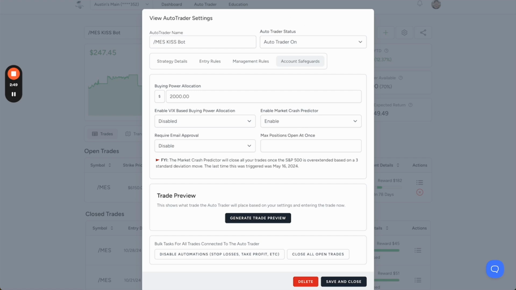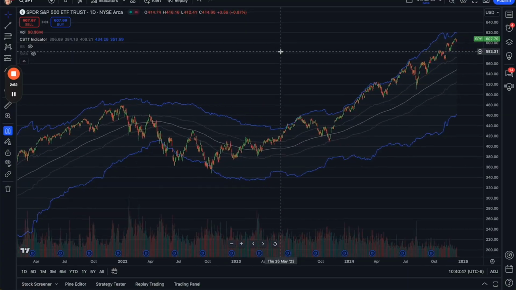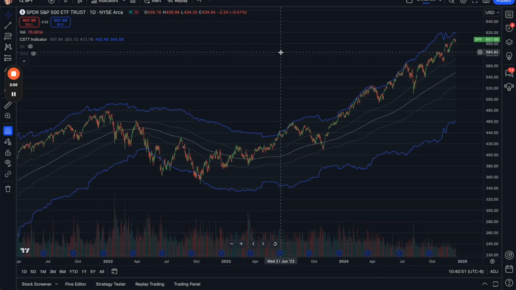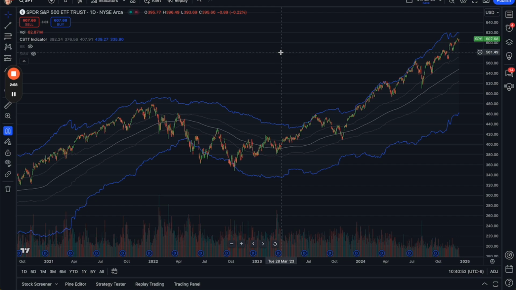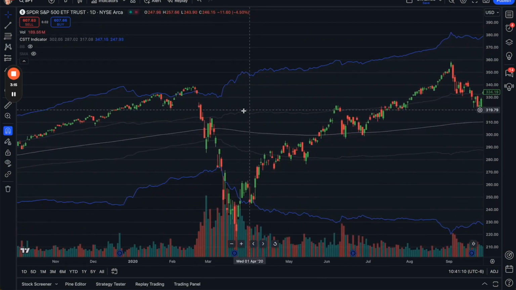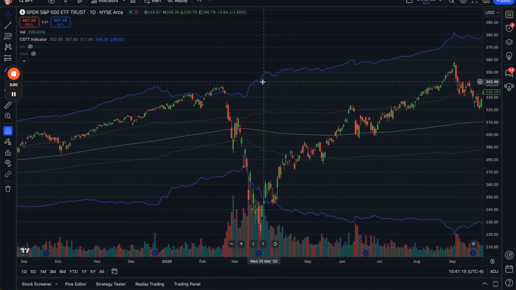You might be saying, how in the world does that work? Well, let me explain this to you. Back in 2017, I programmed this indicator, which shows us really risky levels in the market. This indicator has gone on to be used by 20,000 people that actually bought access to this indicator to use it for this very reason. And they've used it to avoid a lot of crashes, the biggest one being the 2020 COVID crash. Okay. So let me explain how this works.